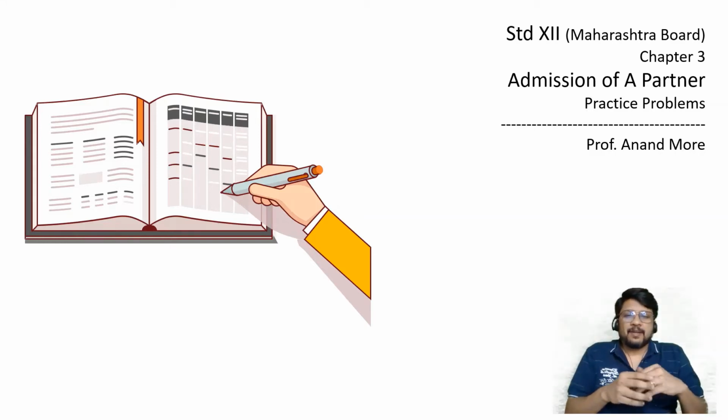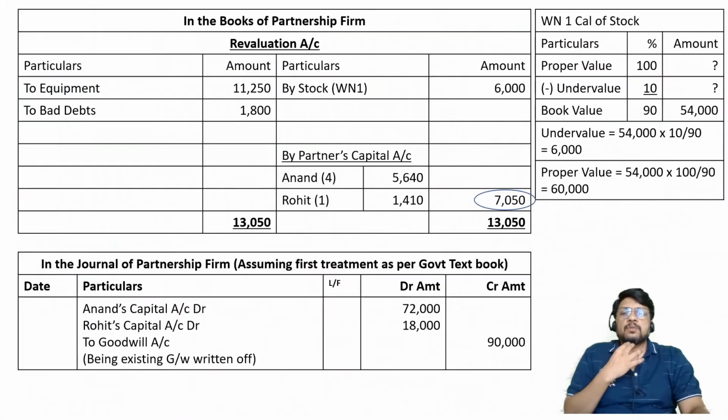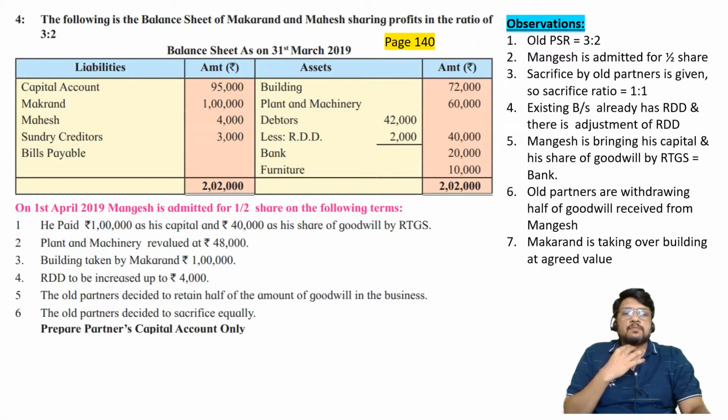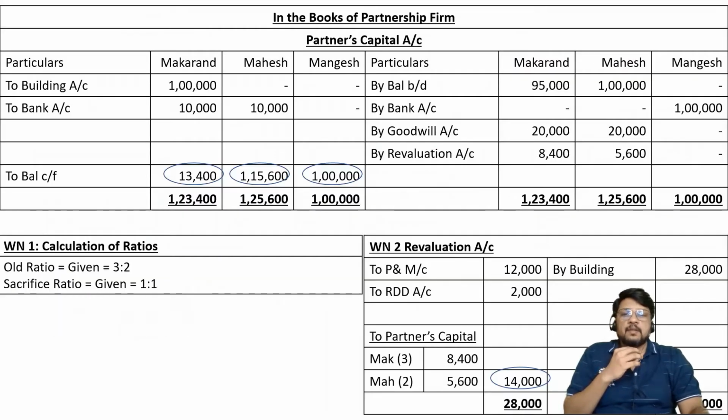Hi, welcome back. Now let us consider the next question. This is our lecture number 9 and we are going to solve the next question in the series of practical problems in the topic of admission of a partner. We had just now solved this fourth question, which was of Makran, Mahesh and Mangesh.